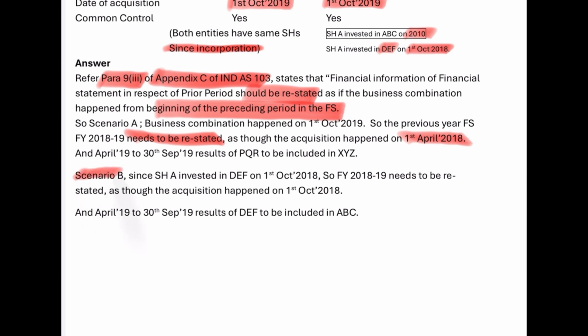But in scenario B, you can see that shareholder A invested in DEF only on 1st October 2018. So if you take the previous year financial statement, which is starting from April 2018, from April 2018 till September 2018, shareholder A has not invested in DEF. So that period's financial statement need not be restated. You have to restate only from 1st October 2018. And of course, for the current year, April 2019 to September 2019, the results of DEF Limited should be included in ABC.